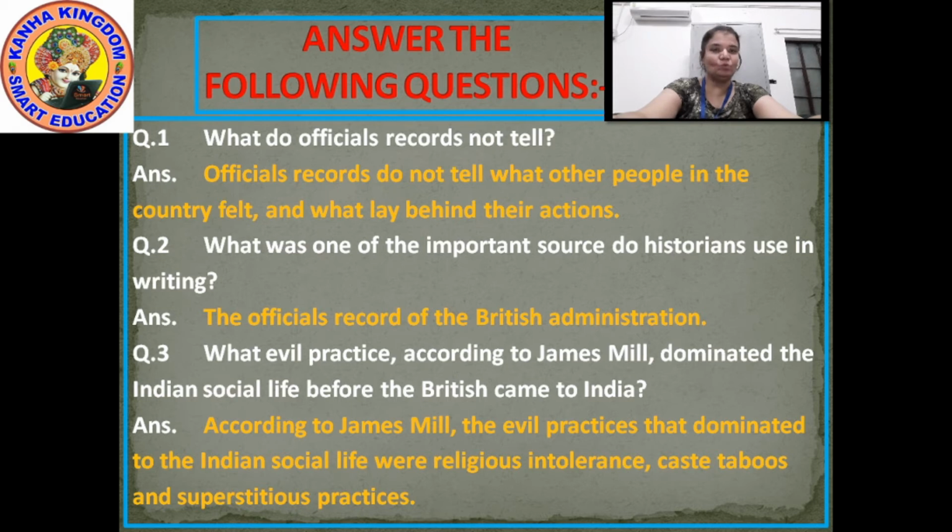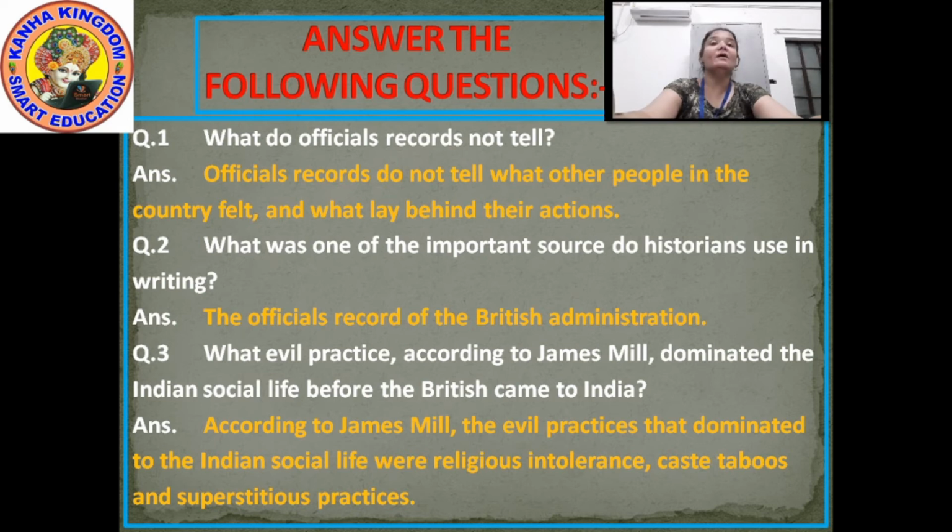Question number 2. What was one of the important sources historians use in writing? When the historians used to write history, what was the important source? We have to name one of the important sources. Note down the question first.